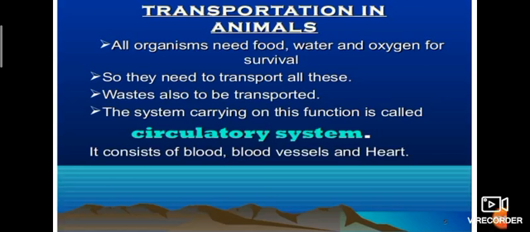So, transportation in animals. All organisms need food, water, and oxygen for survival. You know this well. So they need to transport all of this. What we take, we need to transport to our whole body. Who does this? Our internal organs. Wastage is also to be transported. The system carrying out this function is called the circulatory system. It consists of blood vessels and the heart.